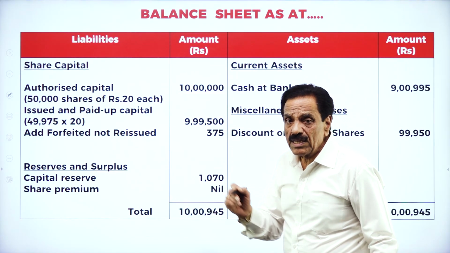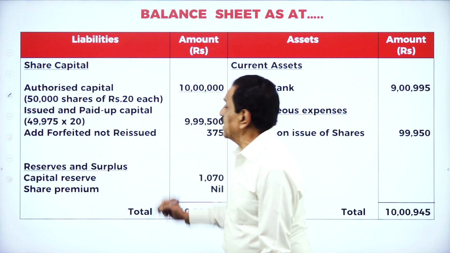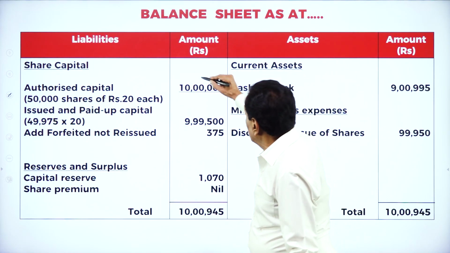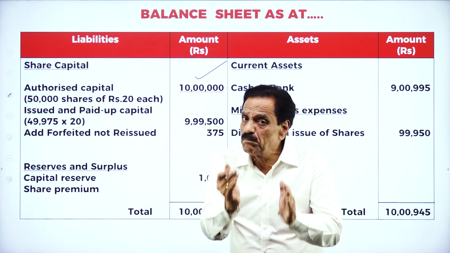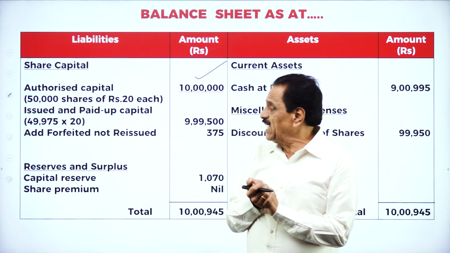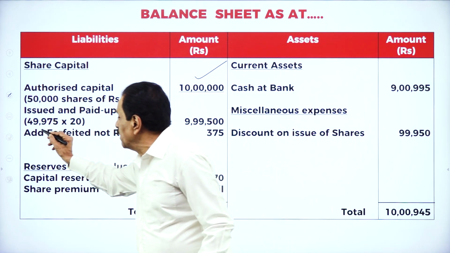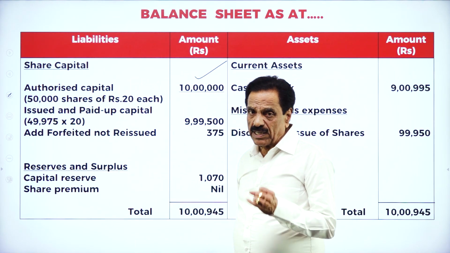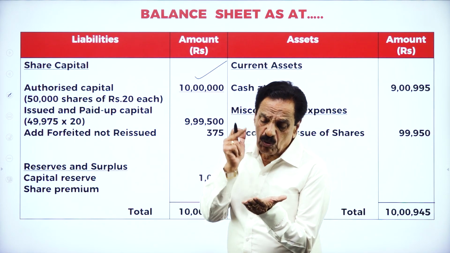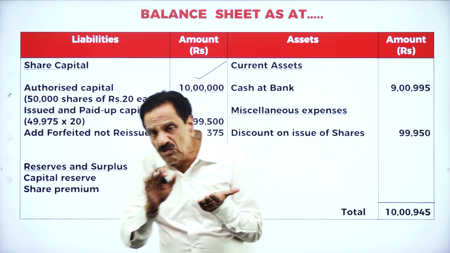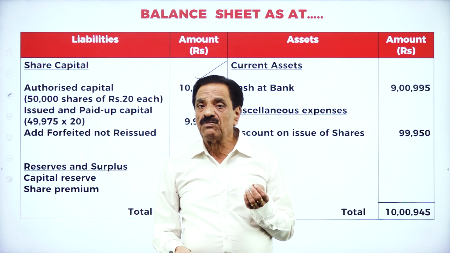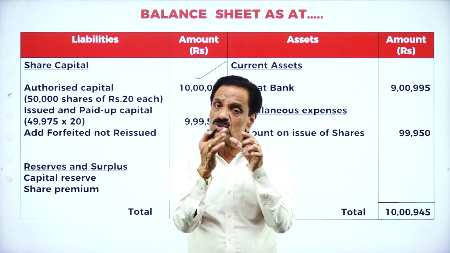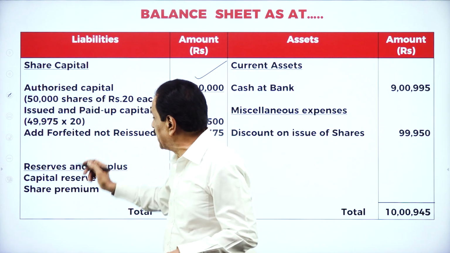Here, how many shares are there? 50,000 shares, at what rate? 20 rupees. Your authorized, that is registered, capital is 10 lakh. Your company is registered for how much money? 10 lakh. You got only 49,975. Out of 50,000, you forfeited 110 shares but reissued 85. Only 49,975 members have paid the amount.